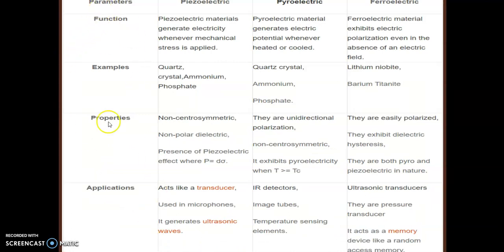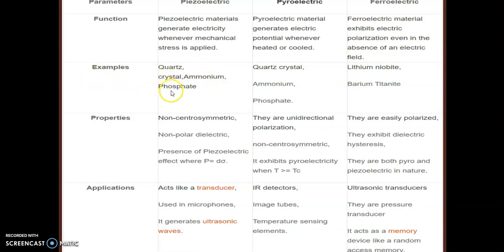Now parameters. Here I am just showing you. You just name the points and then write down. So what is the function? Function of piezoelectric material: generate electrical energy whenever mechanical stress is applied. Pyroelectric material generates electric potential when heated or cooled. And ferroelectric material exhibits electric polarization even in the absence of an electric field, and in an electric field it will change. We have seen that loop, the hysteresis loop.